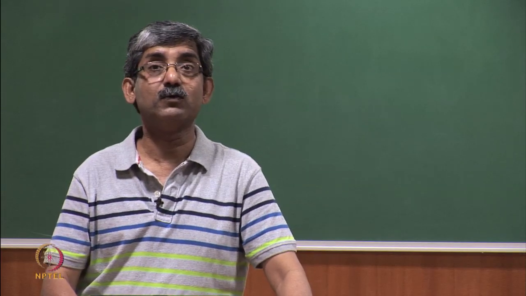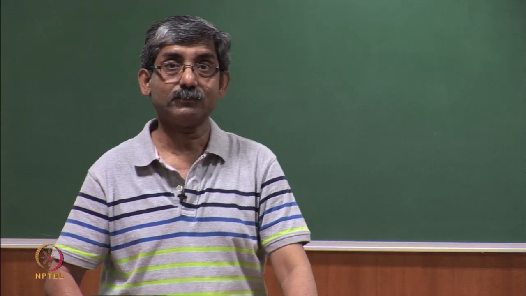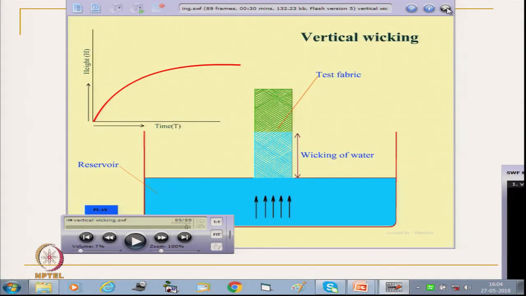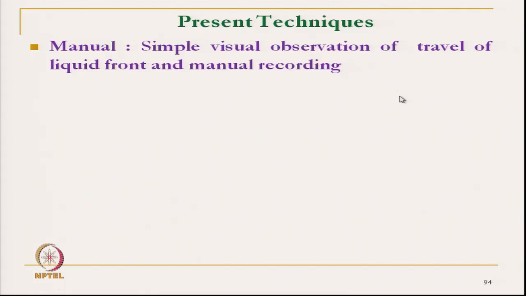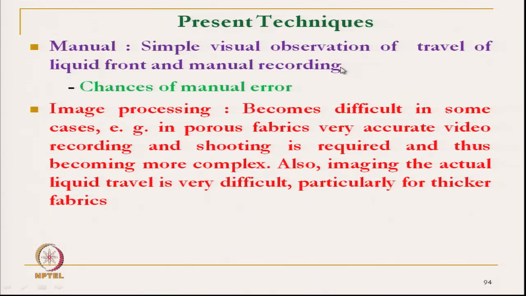In that case, we have to use some other techniques. This technique is useful mainly for very thin fabric. Manual measurement is simple visual observation of travel of the liquid front and manual recording. Chances of manual error are there. Image processing is also difficult, particularly for porous material like thick material, so we cannot see the actual travel of the liquid front.